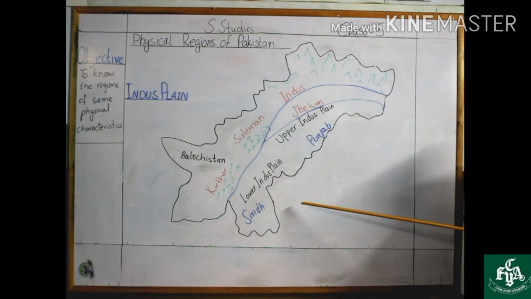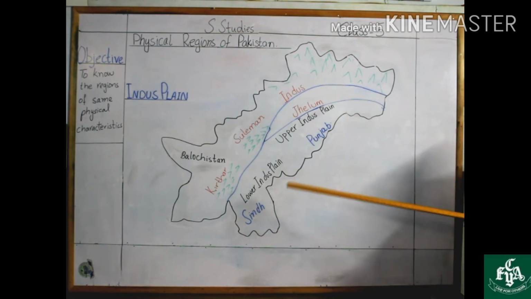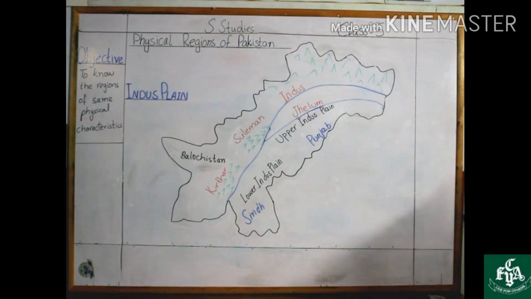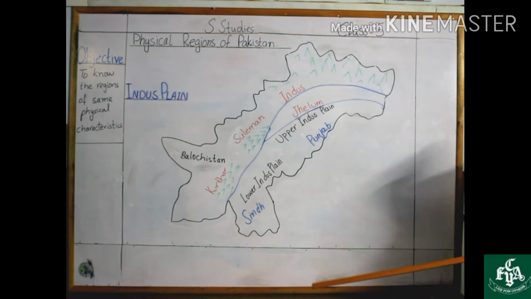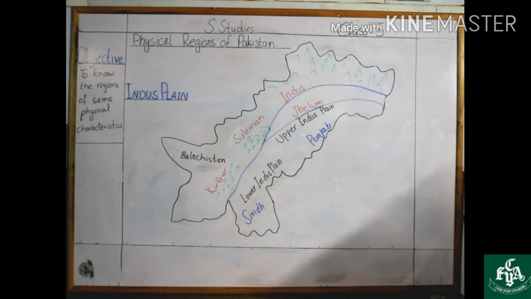The northern part is comparatively higher than the southern part. Several canals have been constructed on the river Indus near Guddu, Sakkar and Kotri areas. Lower Indus Plain is also made up of soft and fertile soil, but due to limited rainfall, the land remained uncultivated for a long time and forced the local population to live as gypsies.